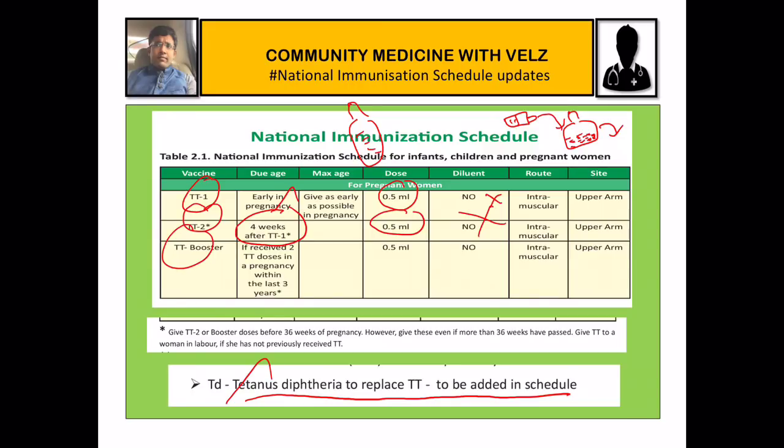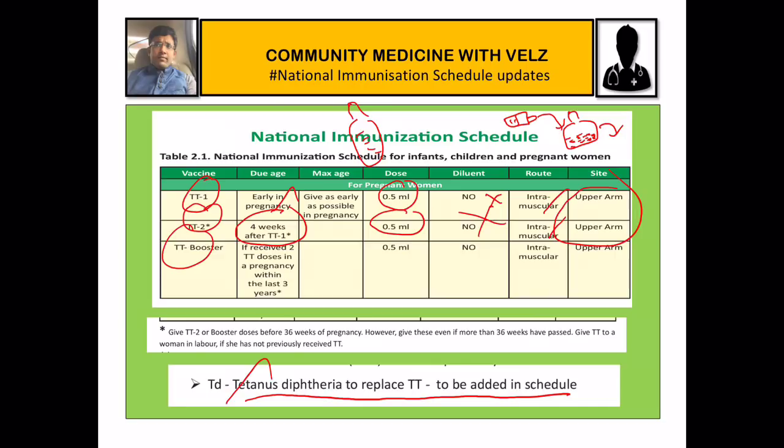So TT is given intramuscularly. It should be given in the upper arm. TT is not given in the gluteal region. It is always given in the upper arm.